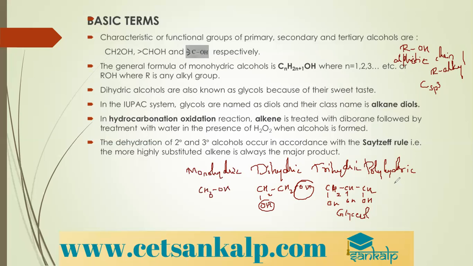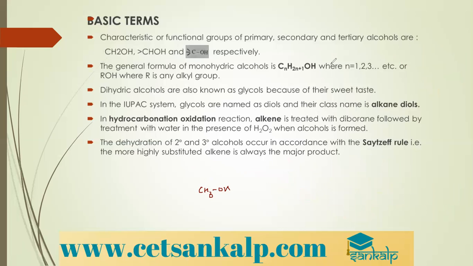Polyhydric alcohols contain more than three OH groups. For example, CH2OH, CHOH, CHOH, CHOH, CHOH, then CH2OH. This is sorbitol, right? So these are the classifications of monohydric, dihydric, trihydric and polyhydric alcohols.